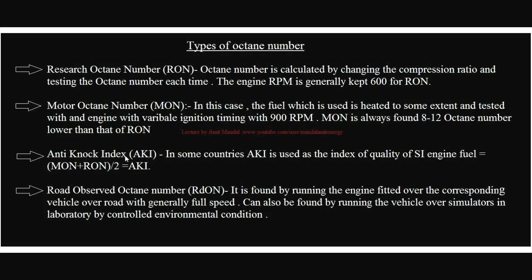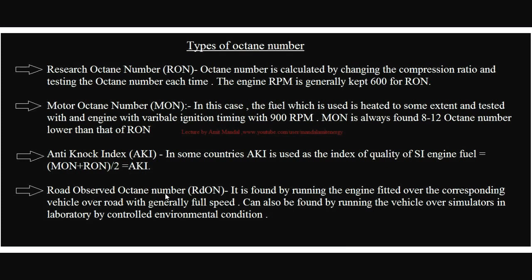Now what is anti-knock index? Generally it is found that the motor octane number is 8 to 12 less than the research octane number for the same fuel. For example, suppose for some fuel the research octane number is found to be 80, then the motor octane number could be lesser, like 72 or 68. Anti-knock index is the average of the two. So (motor octane number plus research octane number) divided by 2 is called the anti-knock index of the fuel.